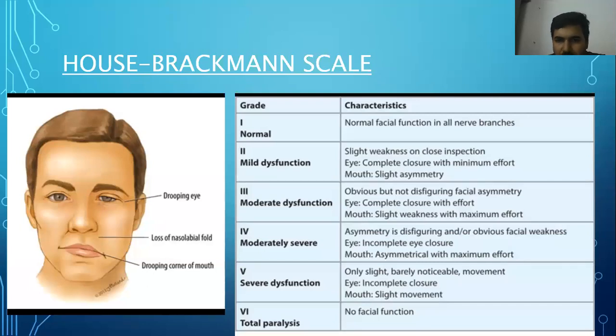Grade 4, moderately severe, asymmetry is disfiguring and or obvious facial weakness. Eyes: incomplete closure, and mouth asymmetrical with maximum effort. Grade 5, severe dysfunction, only barely noticeable movement. Eye incomplete closure and mouth slight movement. Grade 6, total paralysis, no facial function at all.